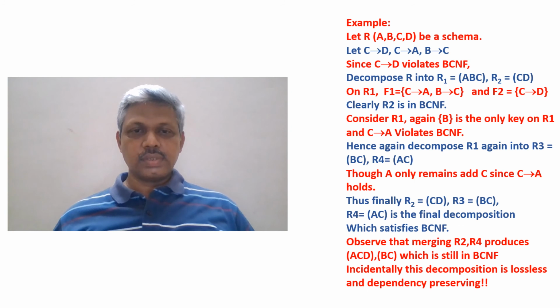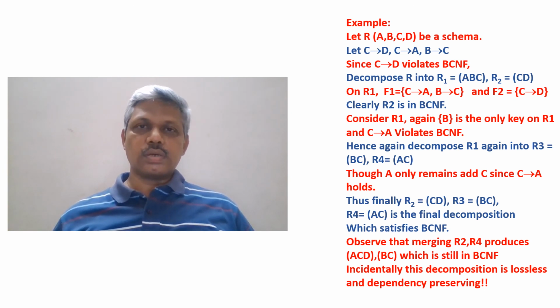It is in BCNF. And if we take R2, CD is in BCNF because C then D is the only functional dependency that holds, and C forms a key for that. And R4 is AC. Again, A then C holds, C then A holds, and C is a key. So R4 is also in BCNF. Because of this decomposition, the individual smaller schemas now satisfy the conditions of BCNF. So this is how we can stop the algorithmic process, because all the smaller schemas are in BCNF.